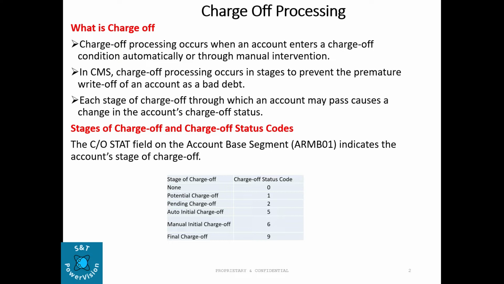So now we'll see what the charge-off status codes are. We can see the charge-off status on ARMB01. There is no charge-off, the status will be none, 0. Potential charge-off 1, pending charge-off 2, auto initial 5, manual initial charge-off 6, final charge-off 9. This is the charge-off status.